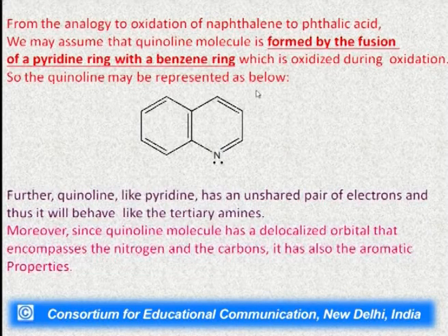The benzene ring has been oxidized to the 2 carboxylic acid groups, and the pyridine ring remains intact in the oxidation. So quinoline may be represented as this structure. Further, quinoline, like pyridine, has an unshared pair of electrons, thus it will behave like a tertiary amine.